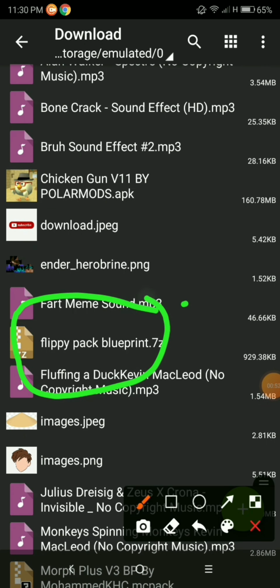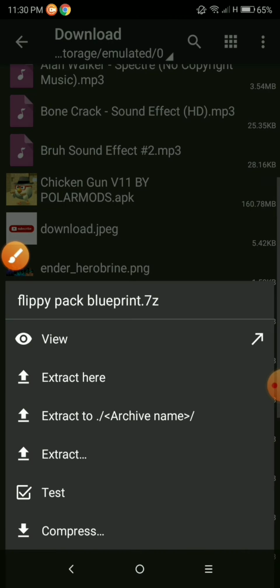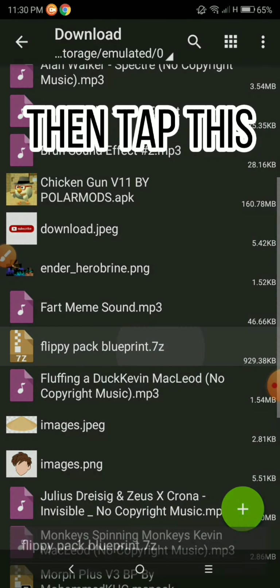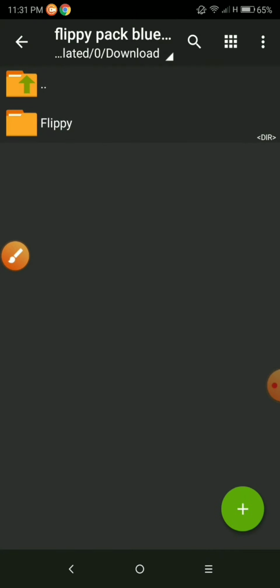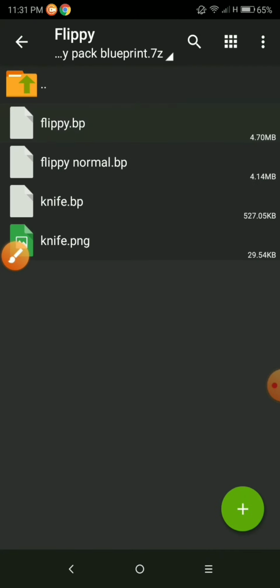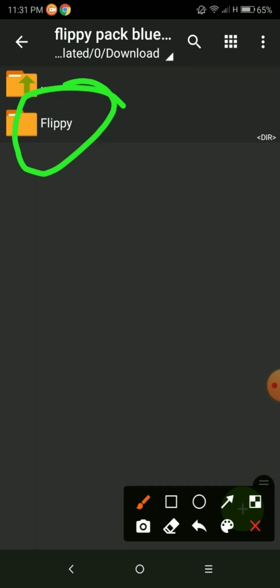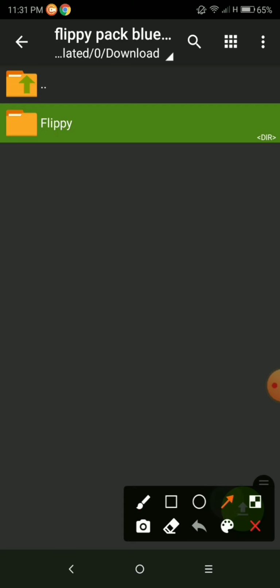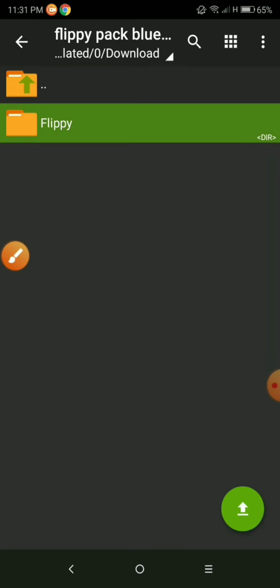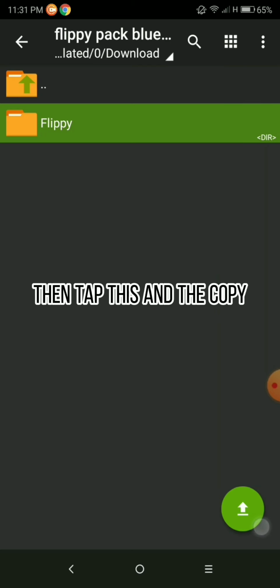Tap it. Then tap this. This. Then you'll see this folder. Then tap this and copy.